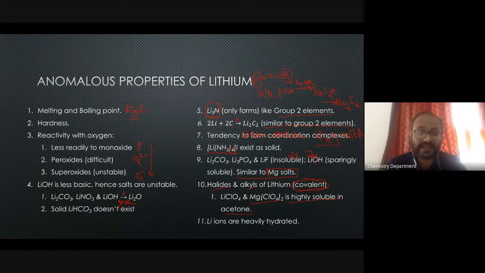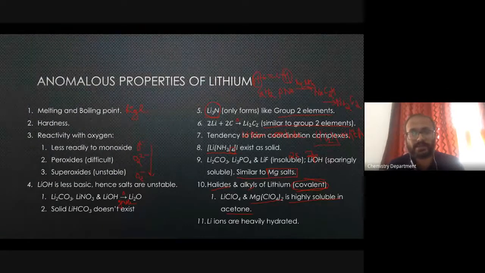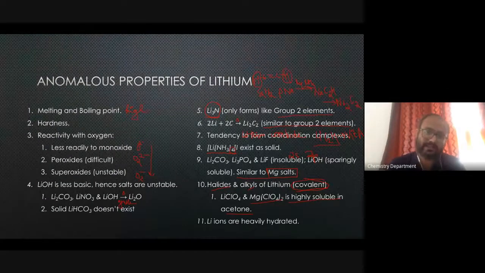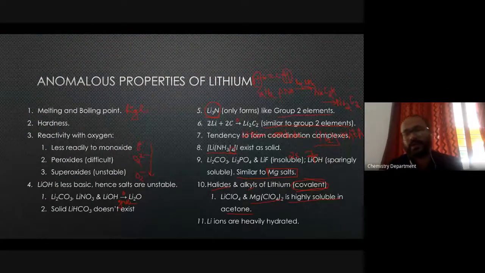The high hydration energy and covalency are all because of small size and very high ionization energy. Perfectly fine. That is one of the reasons why lithium shows peculiar properties in comparison to the other elements in that group. Very good.